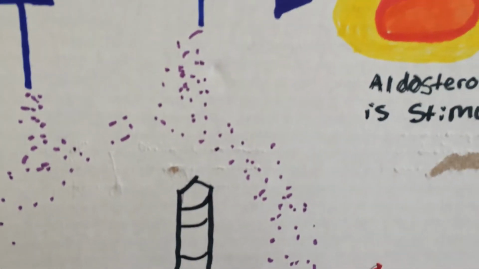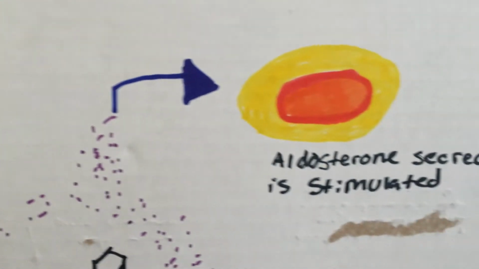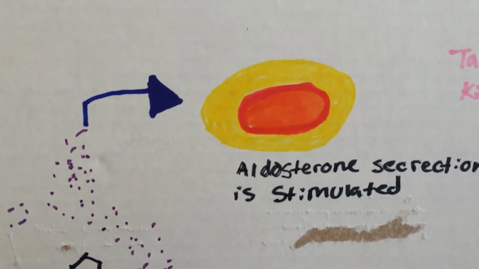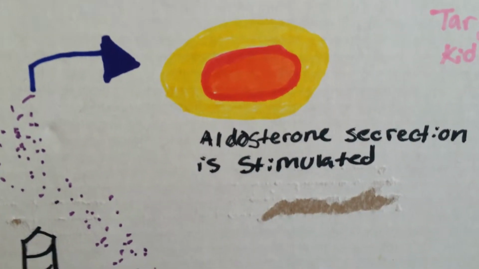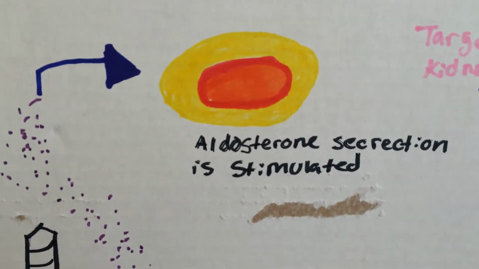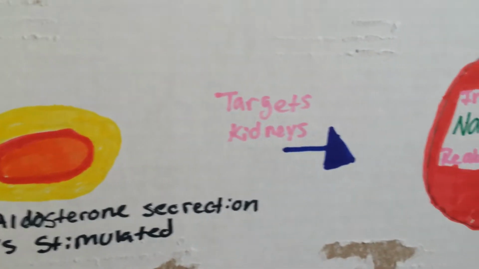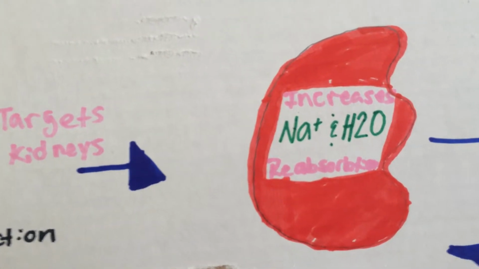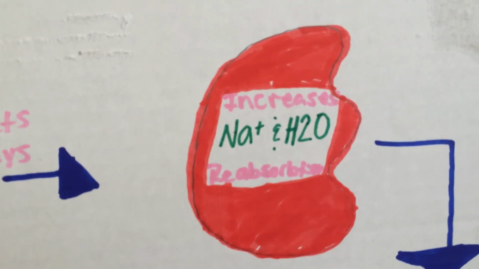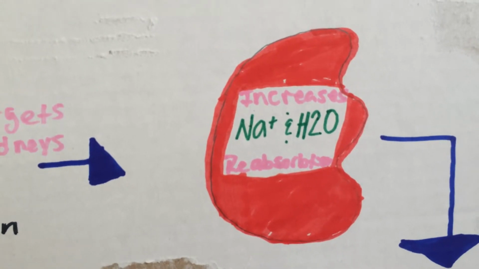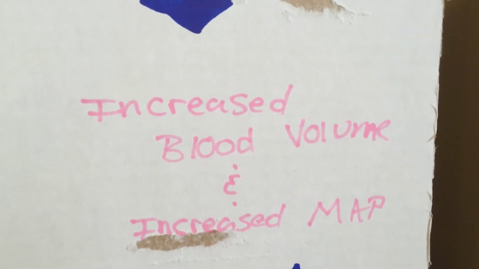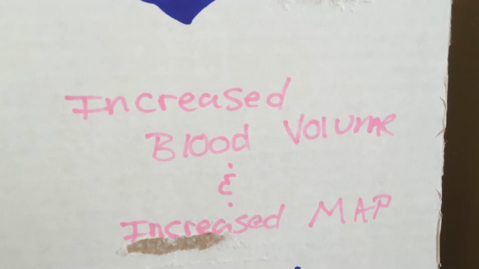Then the angiotensin 2 also targets the aldosterone system. It targets the zona glomerulosa, which secretes aldosterone. As aldosterone is stimulated, that targets the kidneys, and within the kidney collecting ducts, that increases the reabsorption of sodium and also H2O. And then that also leads to an increase in blood volume and an increase in blood pressure, also known as an increase in MAP.